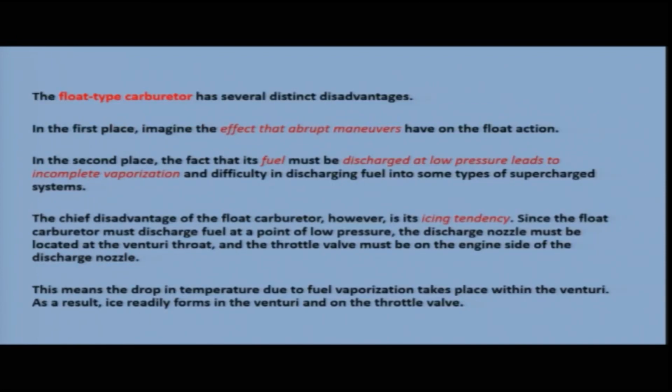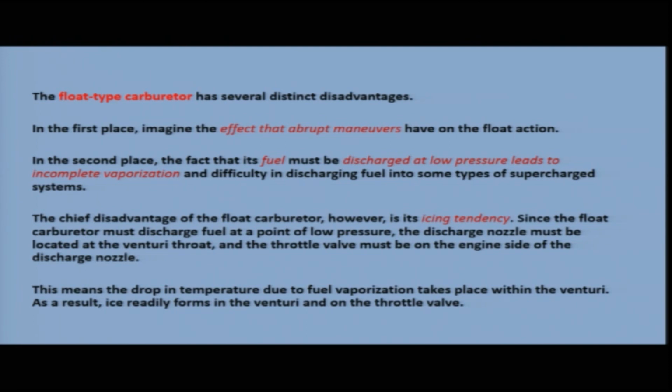Now, we have seen the float type carburetor. It is basically a simple carburetor, but there are various disadvantages also. The first is that abrupt maneuvers affect the floats. Secondly, the fuel is discharged at low pressure, since the main discharge nozzle is on the low pressure side of the venturi. So, this leads to incomplete vaporization.